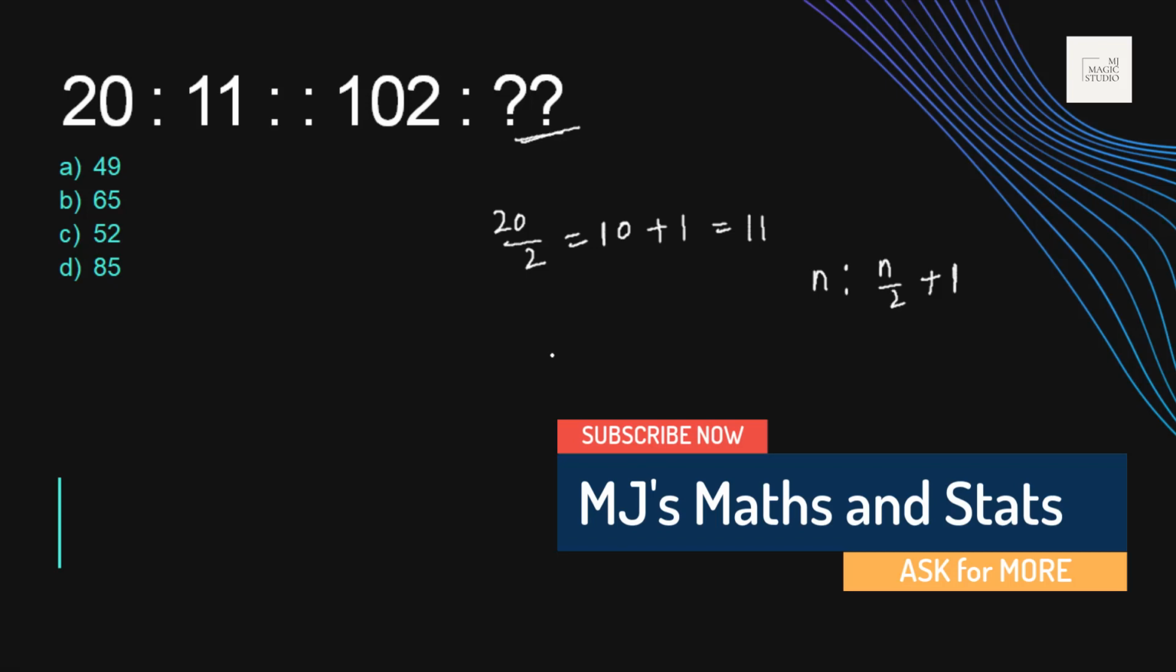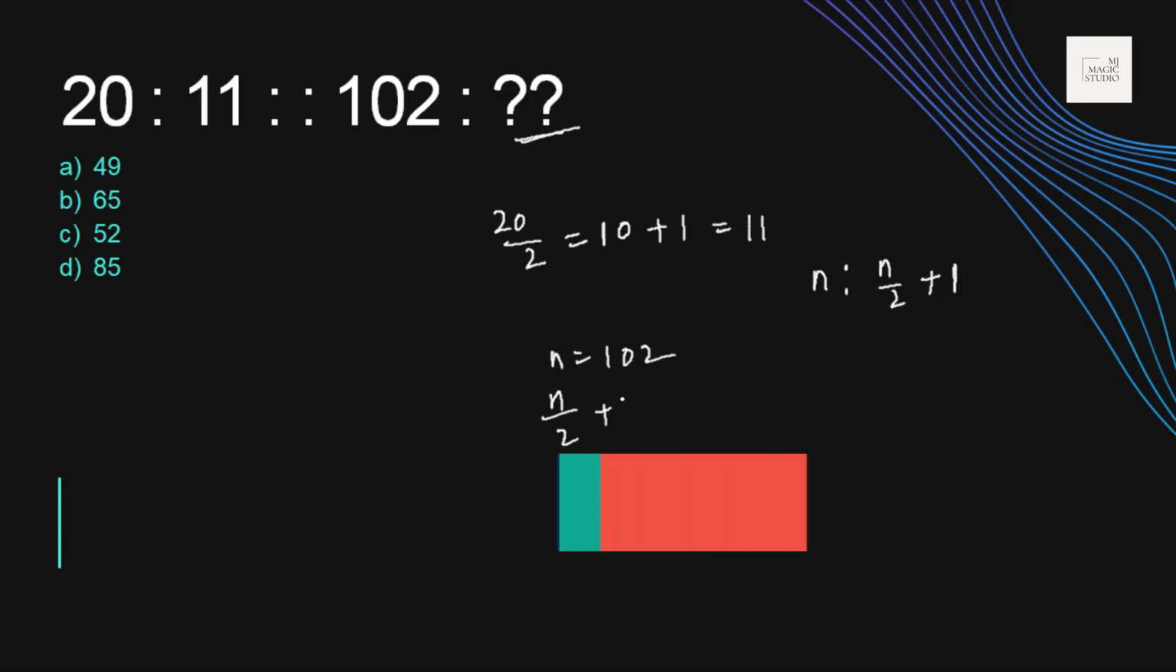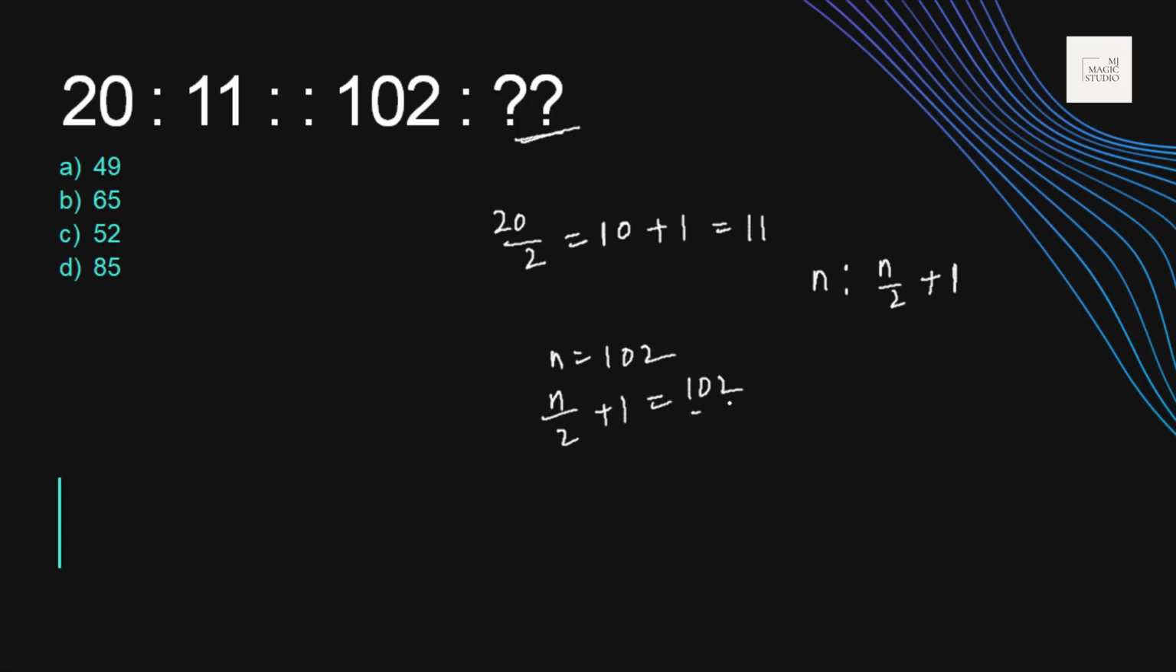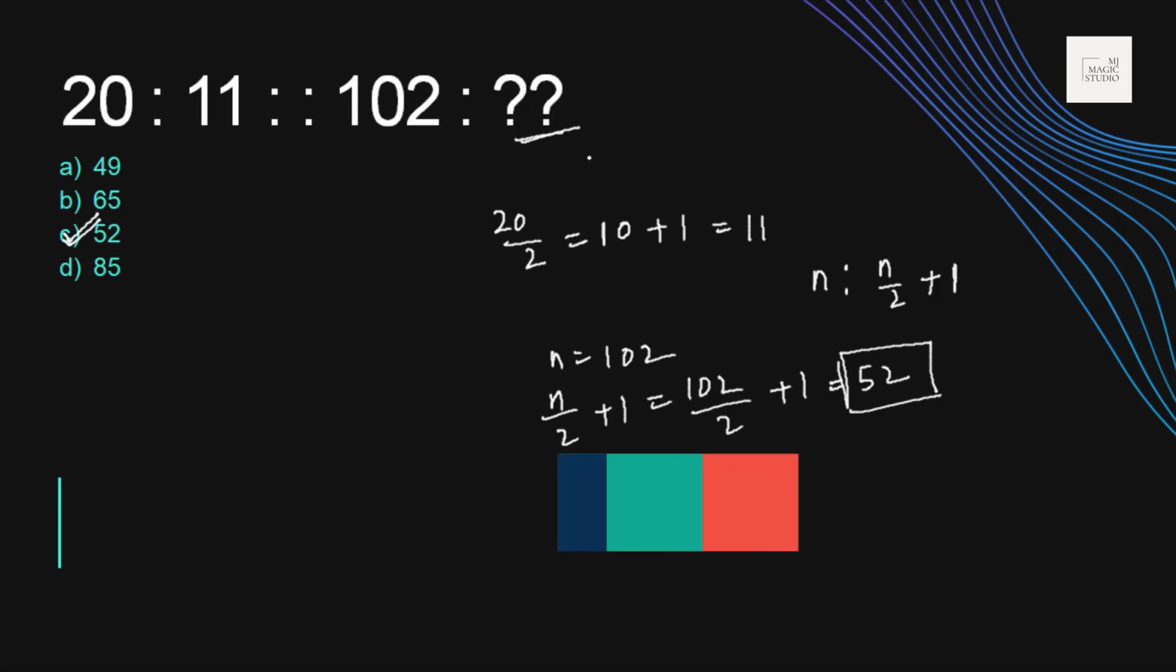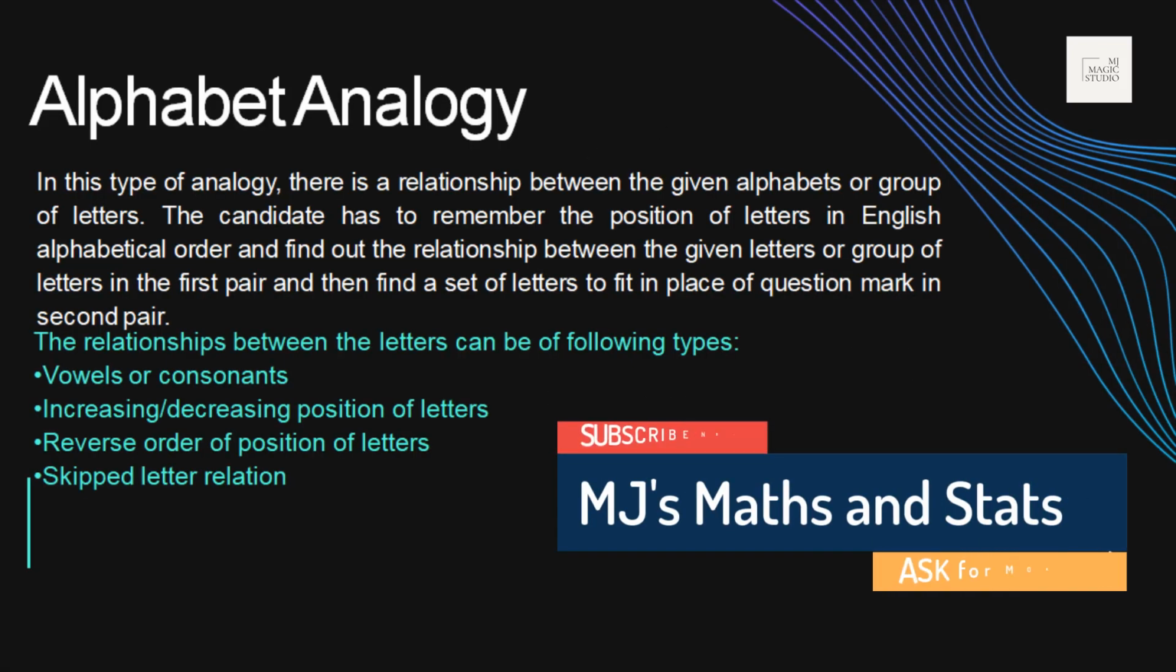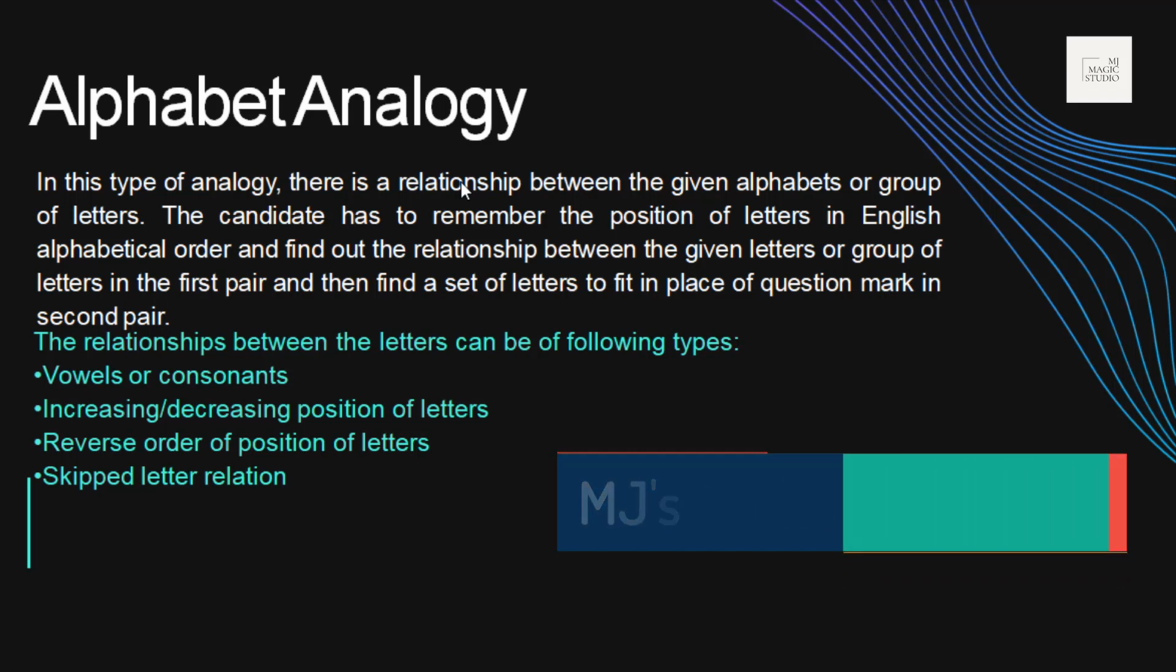Let's see if it fits in. If n is equal to 102, then n by 2 plus 1 should be 102 by 2 plus 1. That is 51 plus 1, 52. Does this fit? Yes, it fits in option C. That means we can go in with this analogy. So moving on, we will take up a few more examples on word and number analogy very soon.